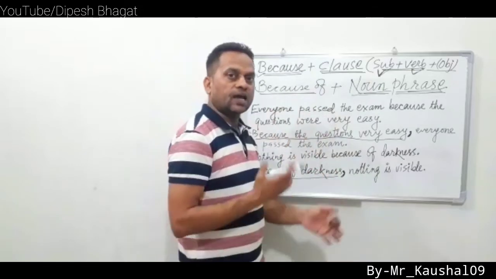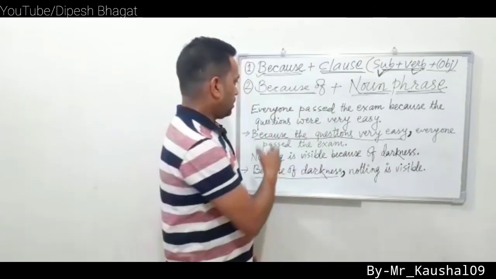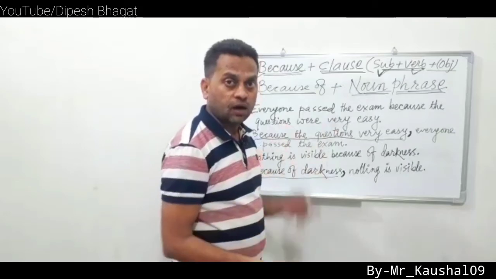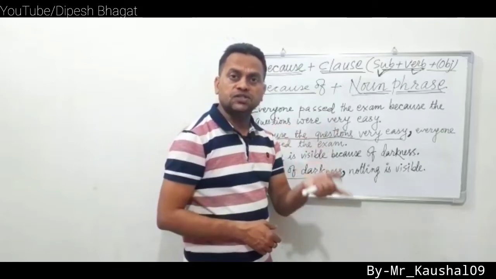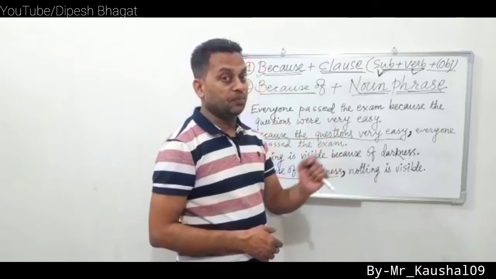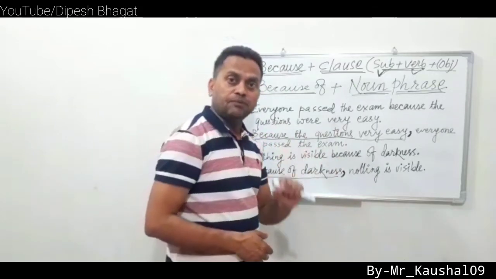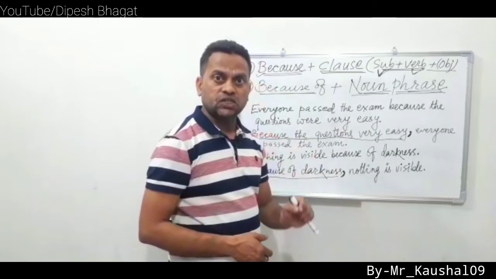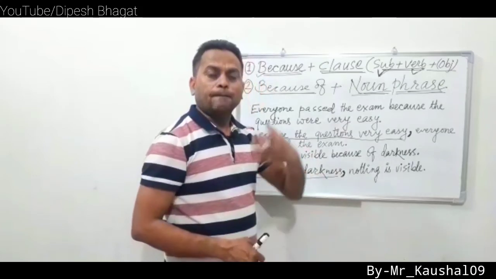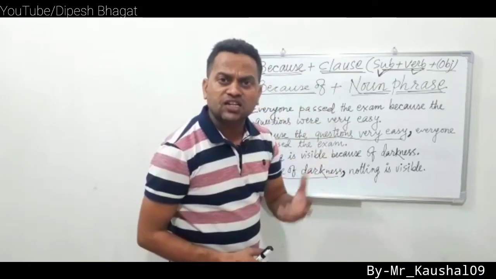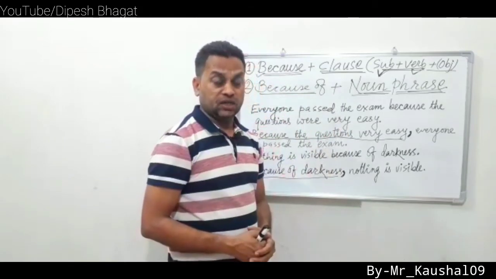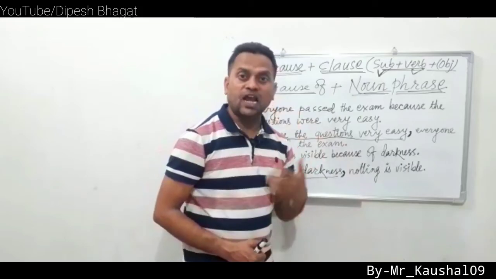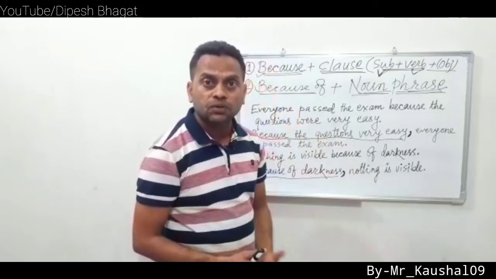So we can either say everyone passed the exam because the questions were very easy, or we can say because the questions were very easy, everyone passed the exam. Everyone likes to go abroad because there is a high chance of employment. Because there is a high chance of employment, everybody likes to go abroad.